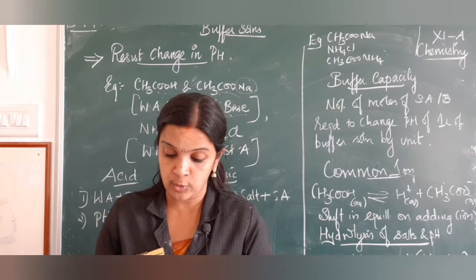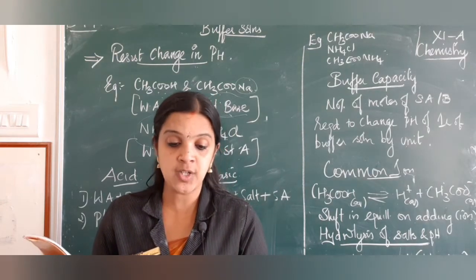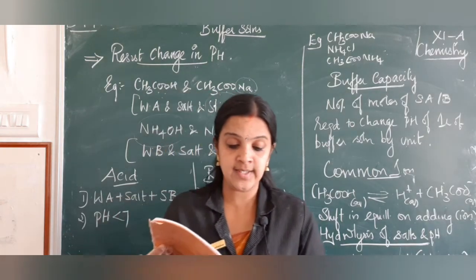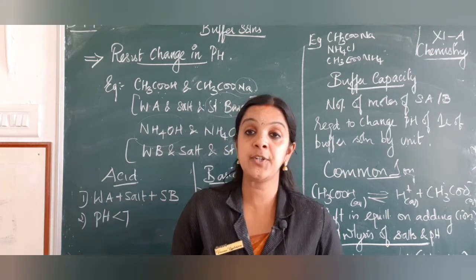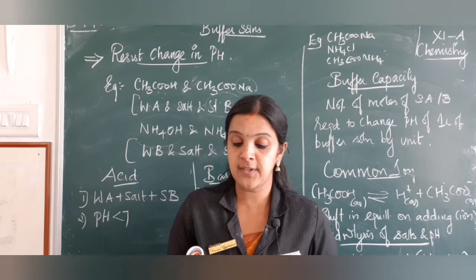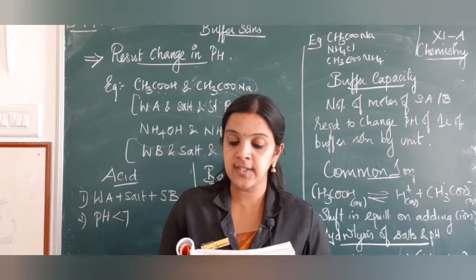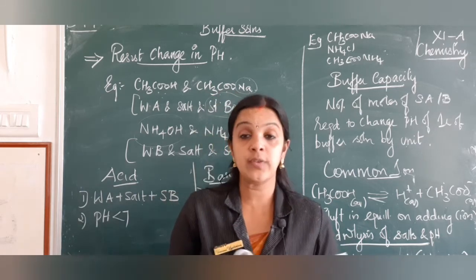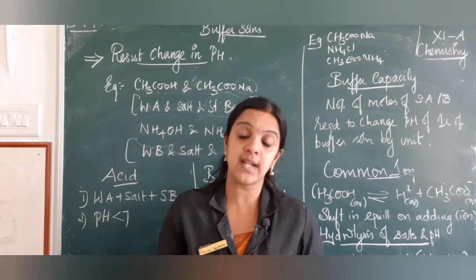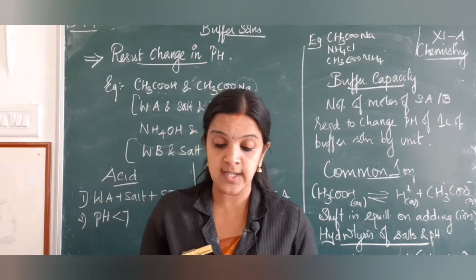You can mark it now only, children. Page number 226, you can see the pH of the solution is given as 7 plus half into pKa minus pKb. It will be greater than 7 if the difference is positive, and less than 7 if the difference is negative. We will be doing every problem in the class in May, so you do not have to worry about it.